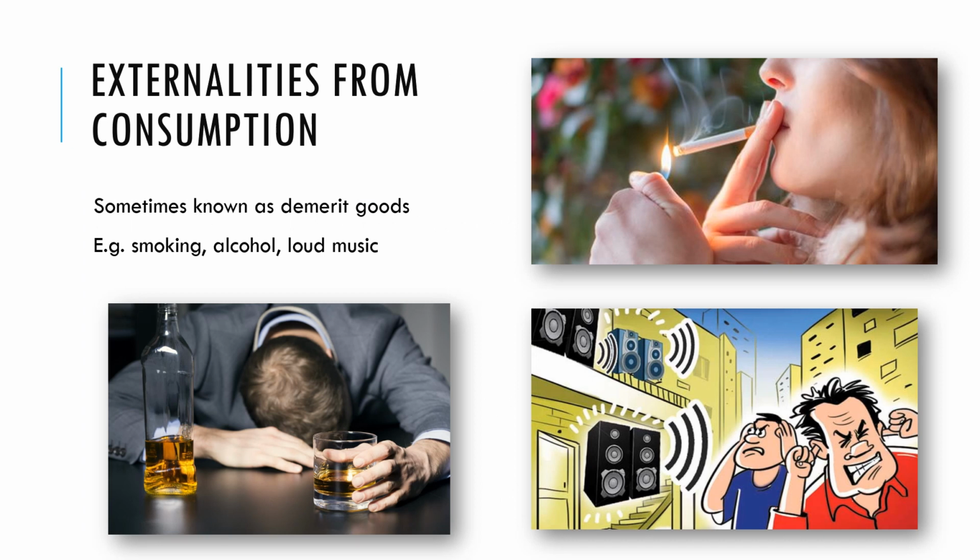So externalities from consumption, here are some examples. These are sometimes known as demerit goods. They're goods that are not really good for us. For example, if we think about smoking in the top right hand corner, the actual production of cigarettes is not particularly harmful. It's the smoking of the cigarettes, the consuming of the cigarettes, that gives all the negative externalities to society, all the damage to health.